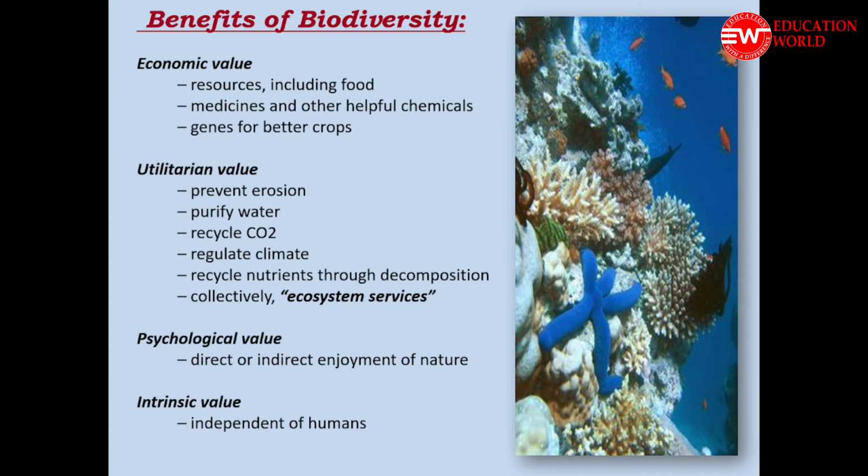Then in addition to that, there is the recycling of carbon dioxide. We know that both plants as well as animals play the key role in this process. Animals eject carbon dioxide through respiration, whereas plants grasp that carbon dioxide and convert it into oxygen by the process of photosynthesis. So the balance of these respiratory gases, carbon dioxide and oxygen, in nature is only and only due to the presence of biodiversity.